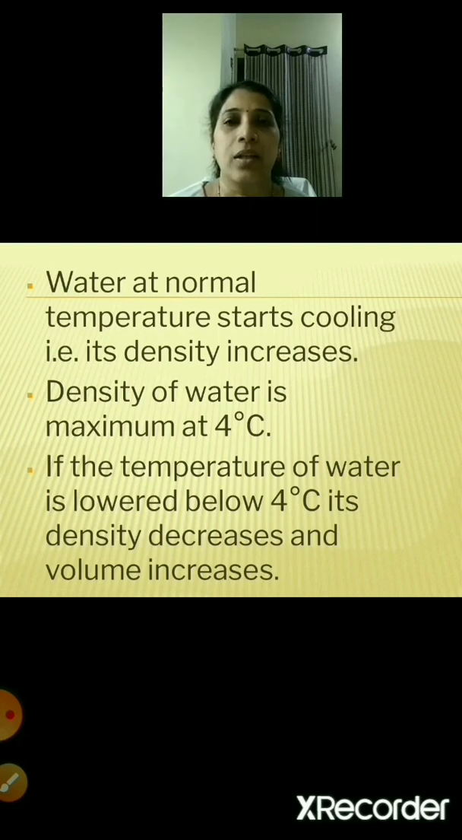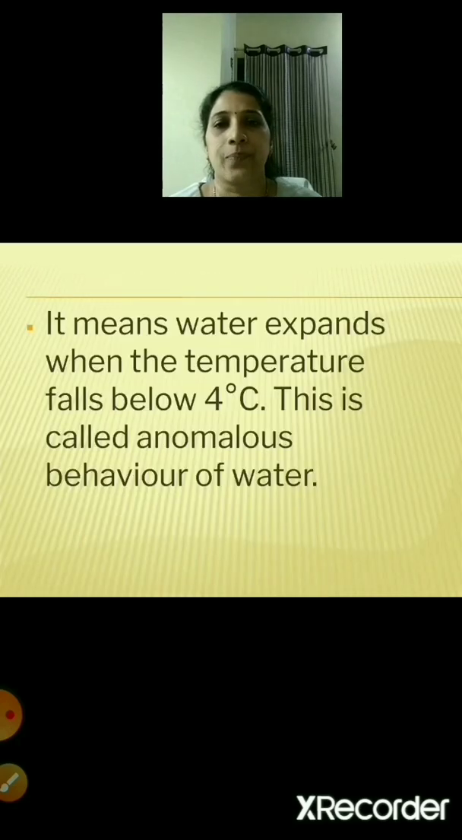And when the temperature of the water is lowered below 4 degrees centigrade, what happens? The density decreases and the volume increases. So it means water expands when the temperature falls below 4 degrees centigrade. So this is called anomalous behavior of water. So why is it called anomalous behavior of water?